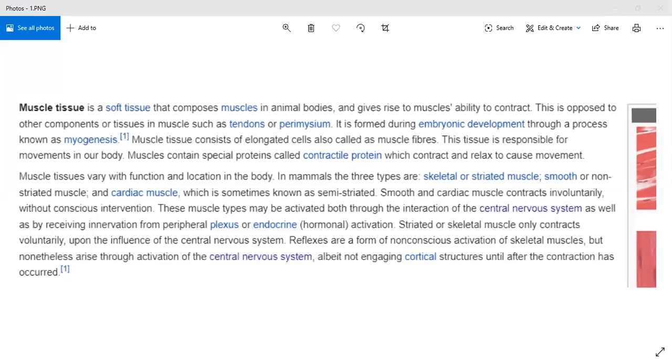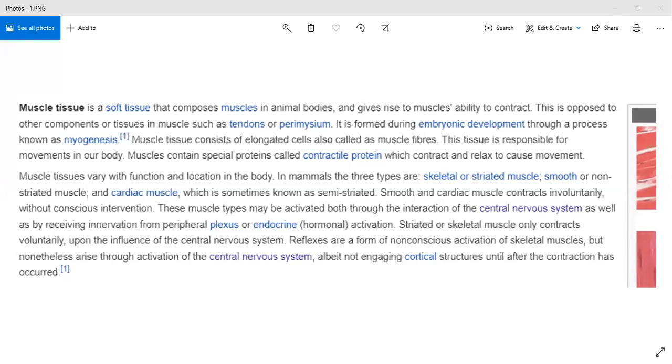Can you tell me what is the definition of muscular tissue? Ma'am, it is a soft tissue that composes muscles in animal bodies and gives rise to muscles' ability to contract. Yes. And what is the main role of the muscular tissue? It helps in movement. Please repeat after me. It helps in movement. Say, Adya. It helps in movement.